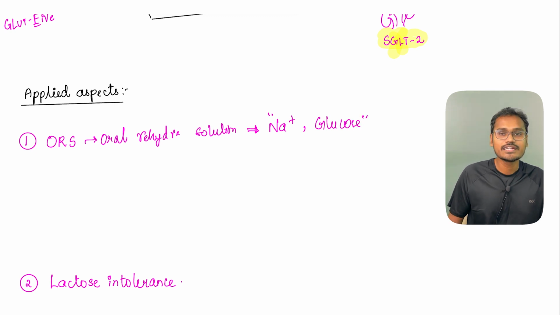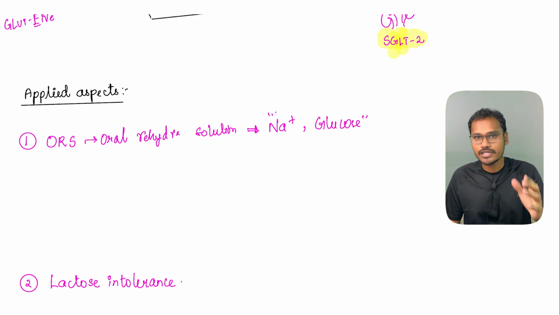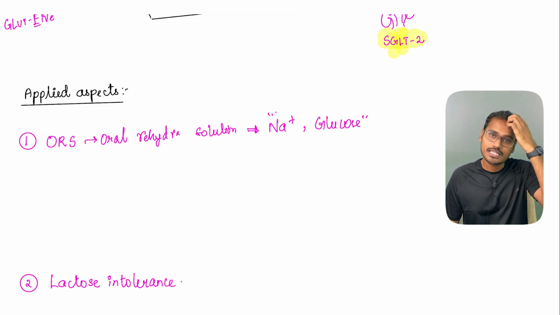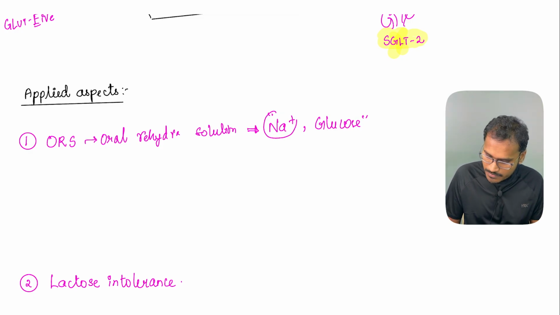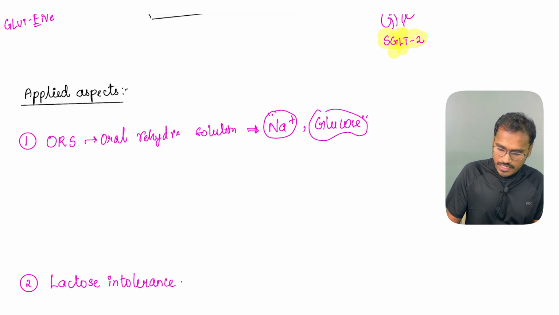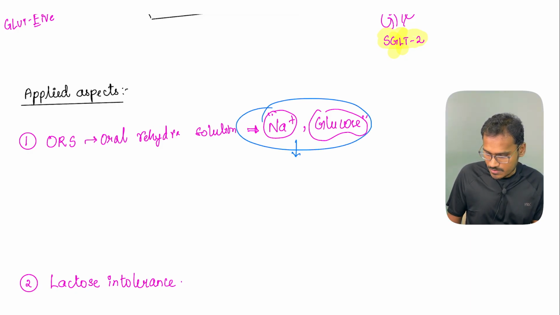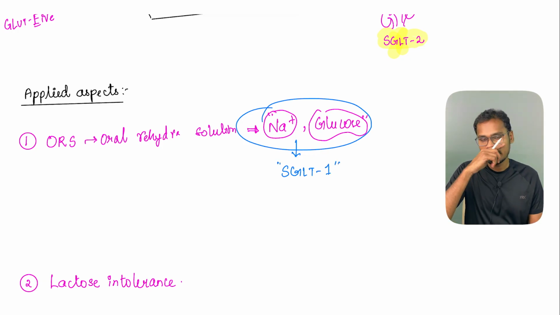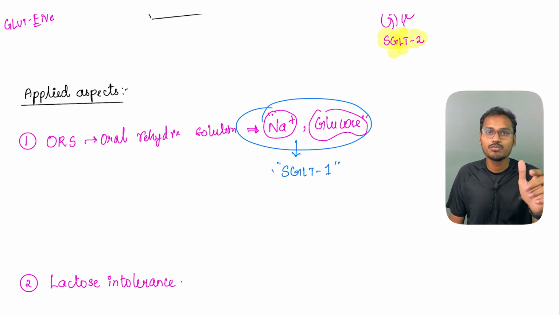When a patient is having diarrhea, he will have electrolyte loss and energy loss also. So I should give both sodium and glucose, because only when I give them in this combination can I activate the transporter SGLT1, which is predominantly present in the GIT. This can be activated only when both are present.